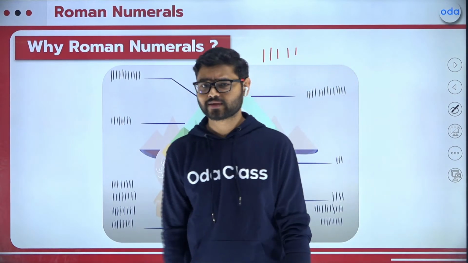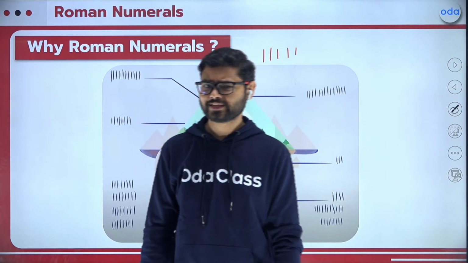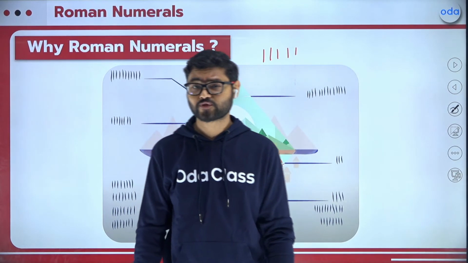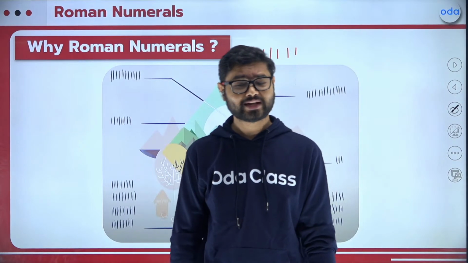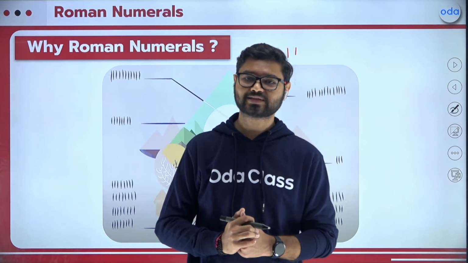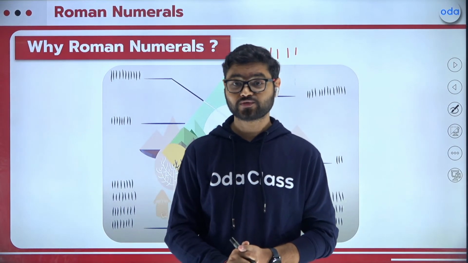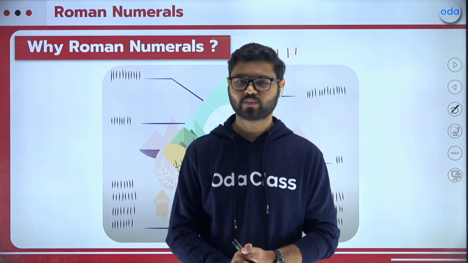If I have to write the number 10, I will make 10 sticks, right? Don't you think it will take so much time to write the number 50? How many lines will I have to make? So definitely we need a system that can help us write bigger numbers also. That is where we got Roman numerals.